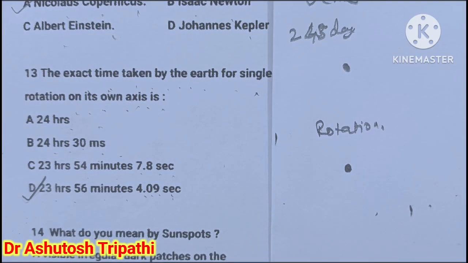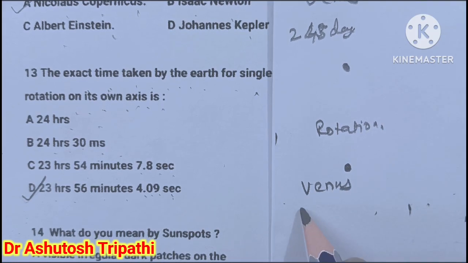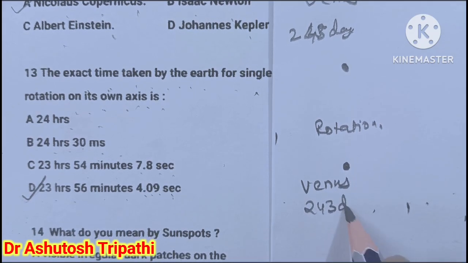Which planet takes the maximum time to rotate on its place? That is Venus, and it takes about 243 days to rotate on its own place.